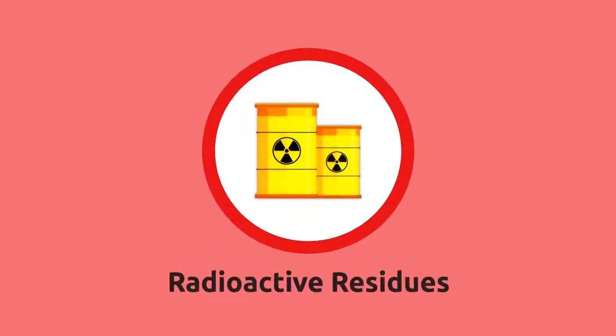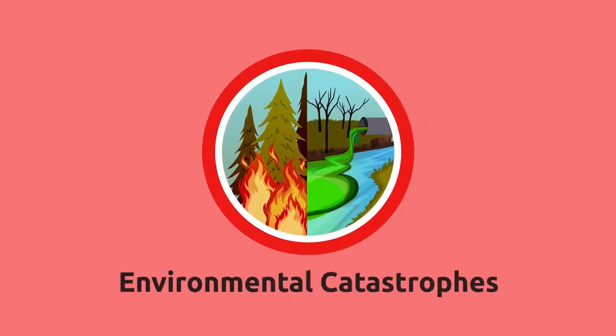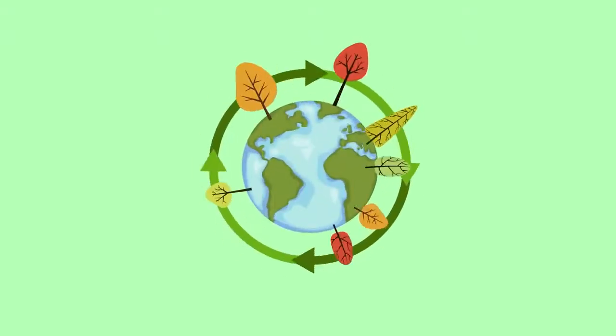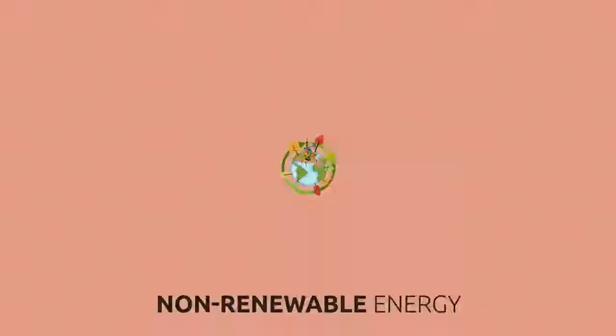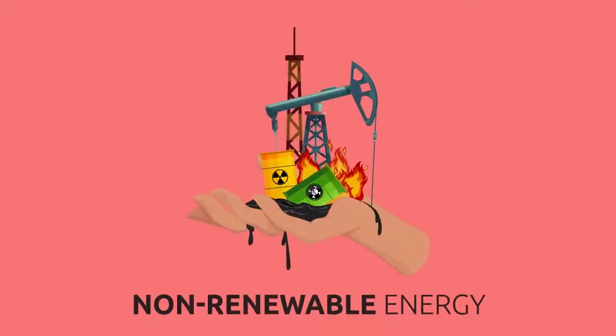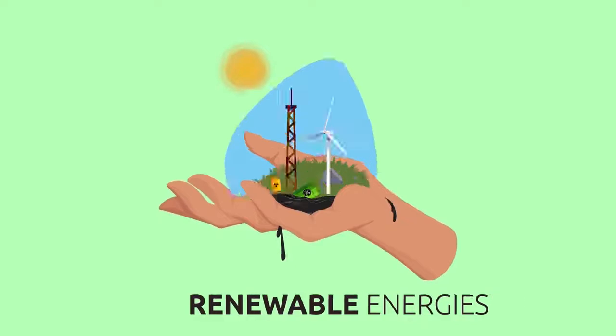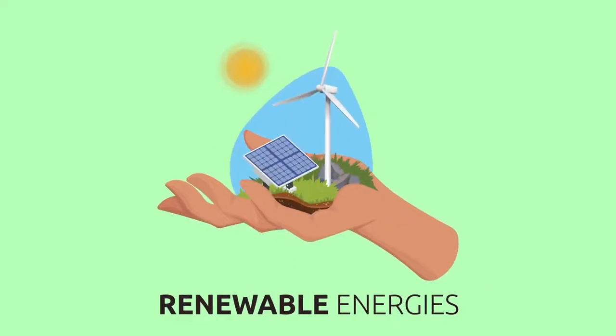As for nuclear energy, it is necessary to handle radioactive residues properly. When there's an accident related to non-renewable energy resources and residues, environmental catastrophes of great magnitude may occur, which are crucial for the Earth and all living beings. To reach the world energy objectives and help take care of the environment, it's indispensable to reduce the use of non-renewable energy resources and accelerate the transition towards renewable energies.